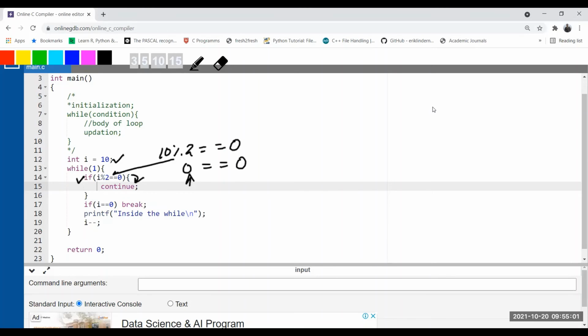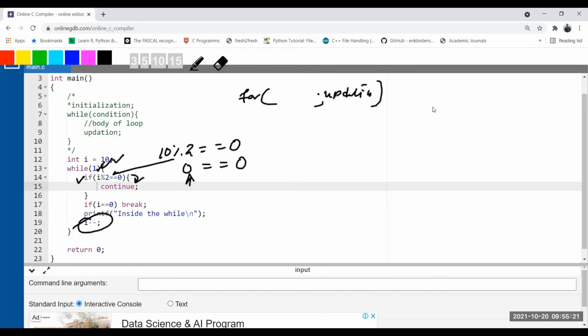We know continue means what? Continue with the loop. Earlier updation was written here. Earlier updation was part of the for loop. If you remember the syntax of for, updation is here. So it performs the updation as well, and then it continues. Now updation is not here. Updation is here.